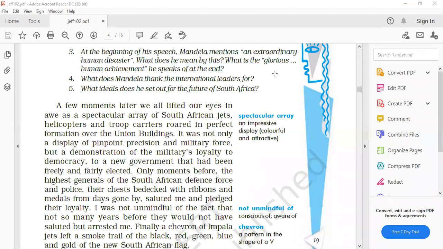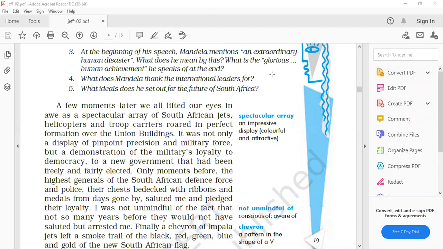Mandela thanks the international leaders for coming to attend that inauguration ceremony, because earlier many of the countries had cut off their relations. They were outlaws. They had broken their diplomatic relations with the African people and South Africa.